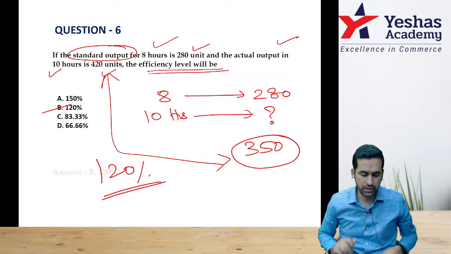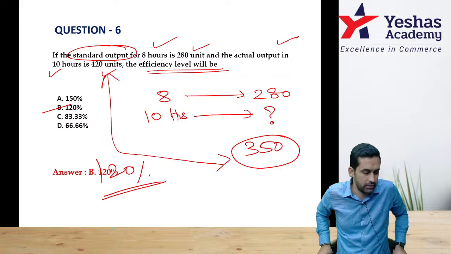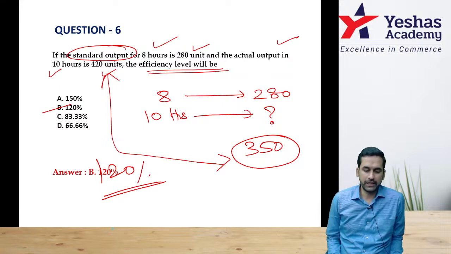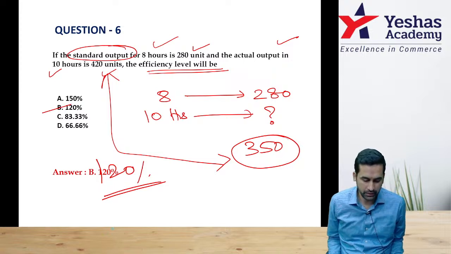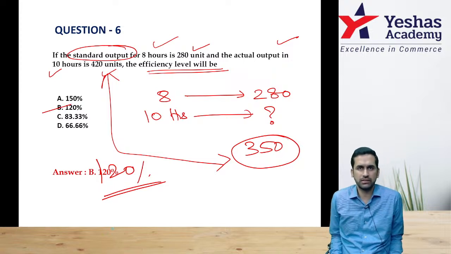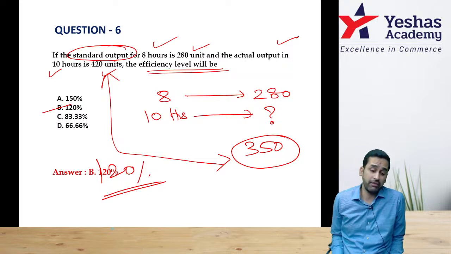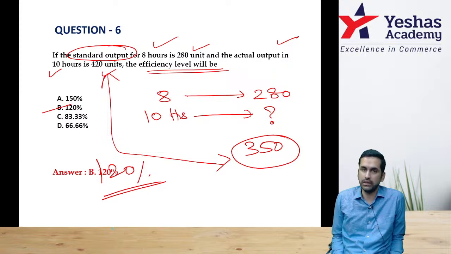That means efficiency ratio is 120%. Are you getting the numbers? In 8 hours, I should have produced 280. That means in 10 hours, I should have produced 350. Simple cross multiplication. But I have actually produced much higher, 420. So 420 by 350 will give me the percentage.